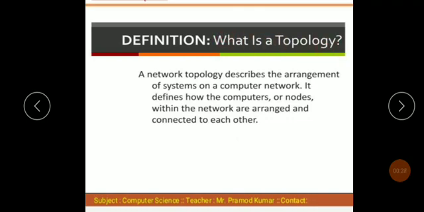Definitions: what is topology? A network topology describes the arrangement of systems on a computer network. It defines how the computers or nodes within the network are arranged and connected to each other. Topology is the arrangement of computer systems, meaning how the computers are connected and arranged through the network, like ring or bus.